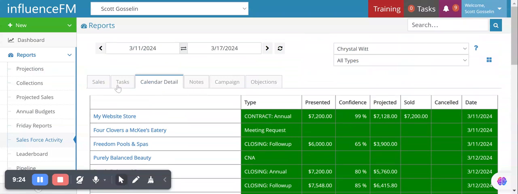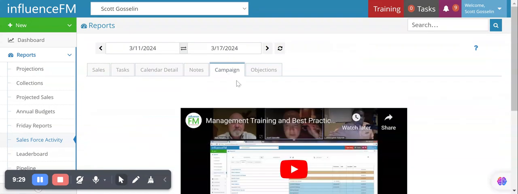This is a very simple snapshot for you to find out exactly what's going on with any sales rep or marketing executive at any time. If you wanted to drill down further, if you guys are working campaigns and want to know what campaigns you're selling, they would be right here.